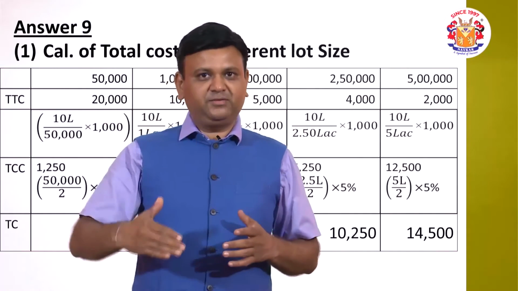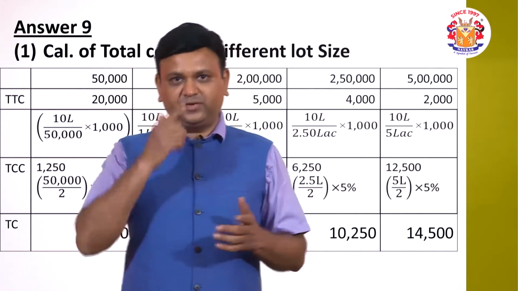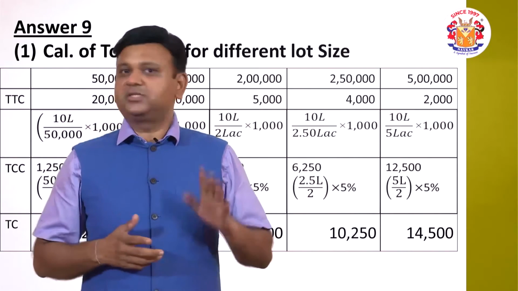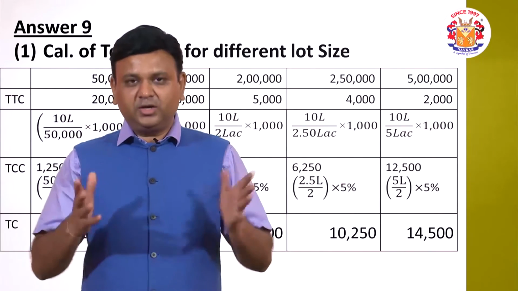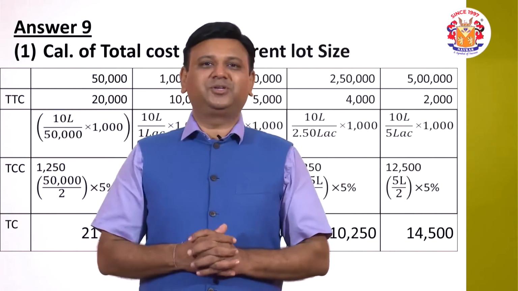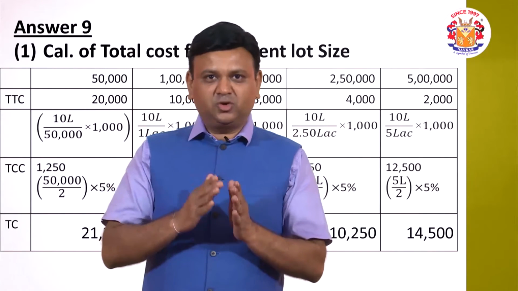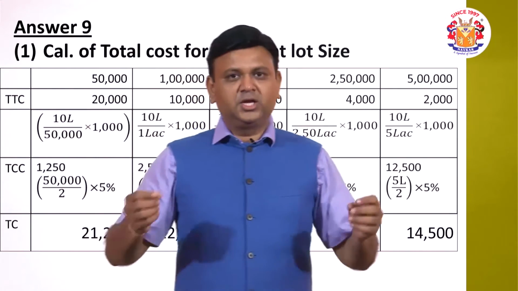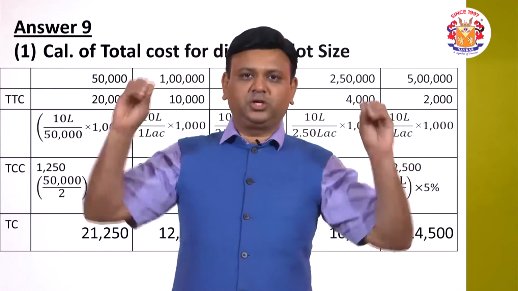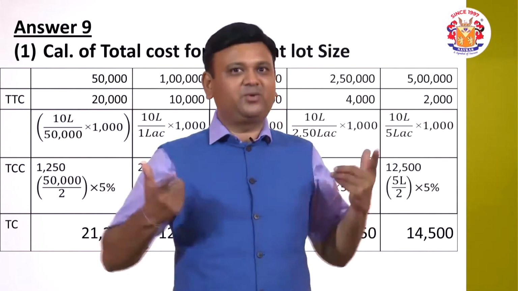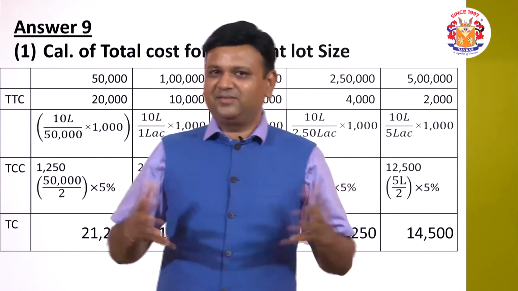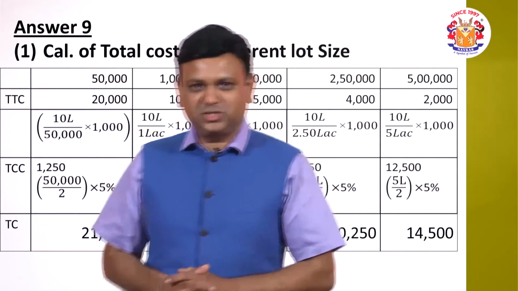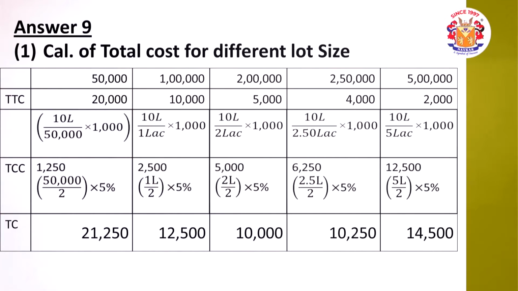Plus 50,000 divided by 2, the average balance is 25,000 into rate of interest 5%. Accordingly, we are required to make the calculation of the carrying cost. And so on, the calculation will be made for the remaining transfer sizes. The transfer size at which the total cost is lowest is required to be selected. That is the way we are going to select the transfer size.